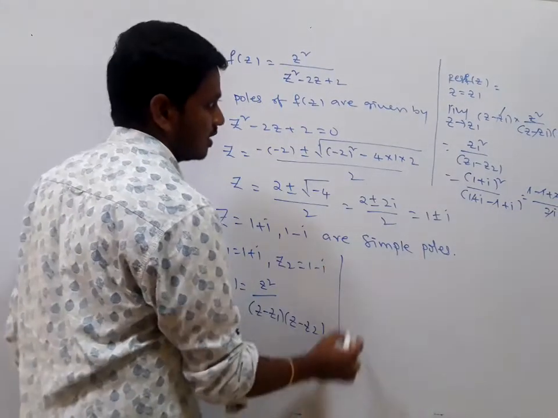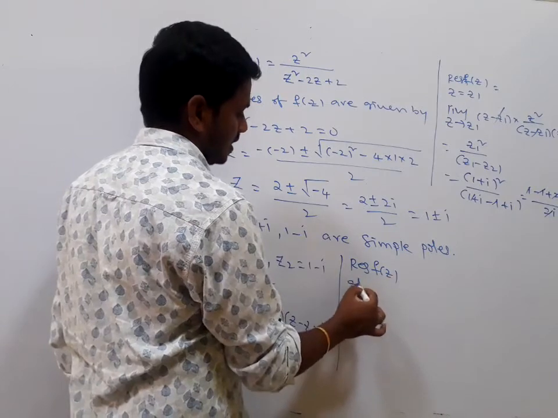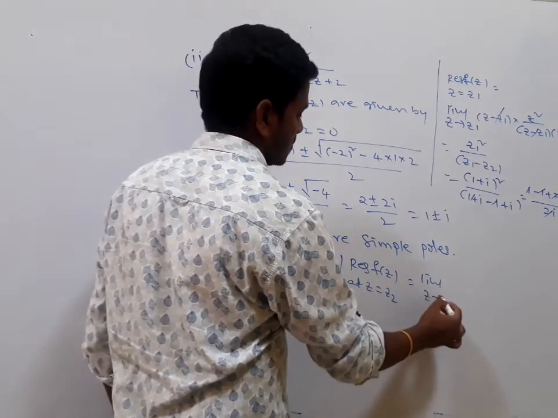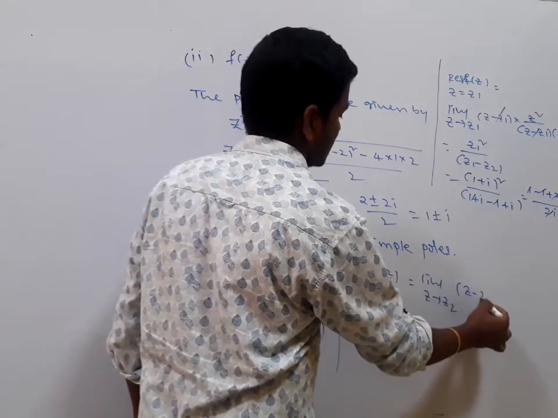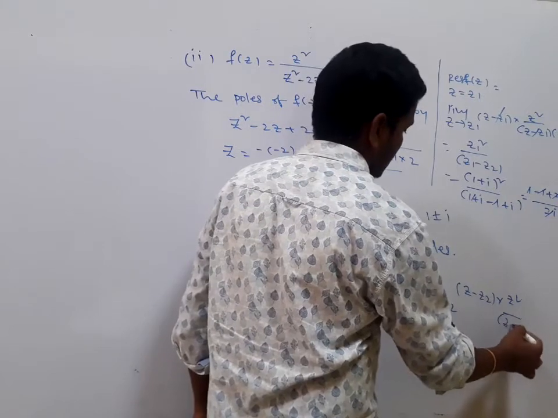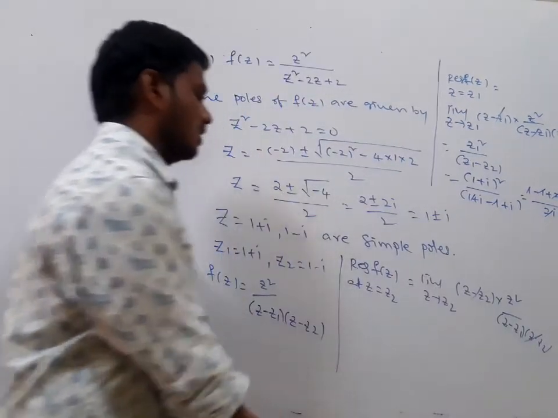Next, the other case: residue of f of z at z equals z2. Here, limit z tending to z2, z minus z2 into z square divided by z minus z1 into z minus z2. z minus z2 get cancelled.